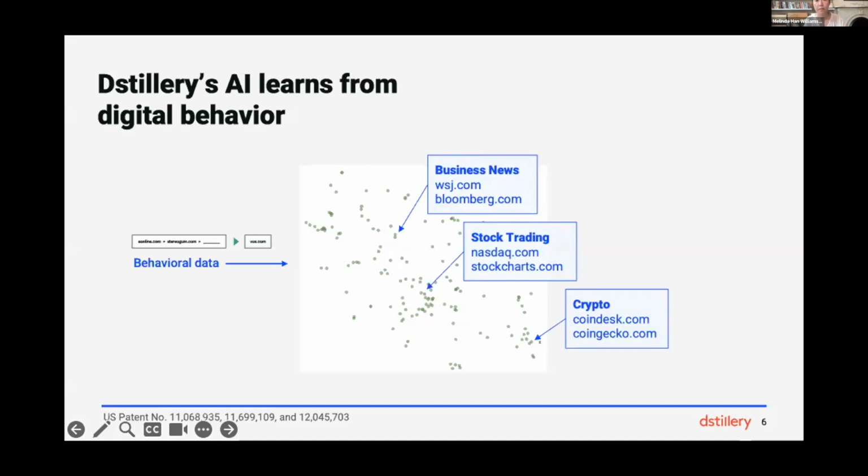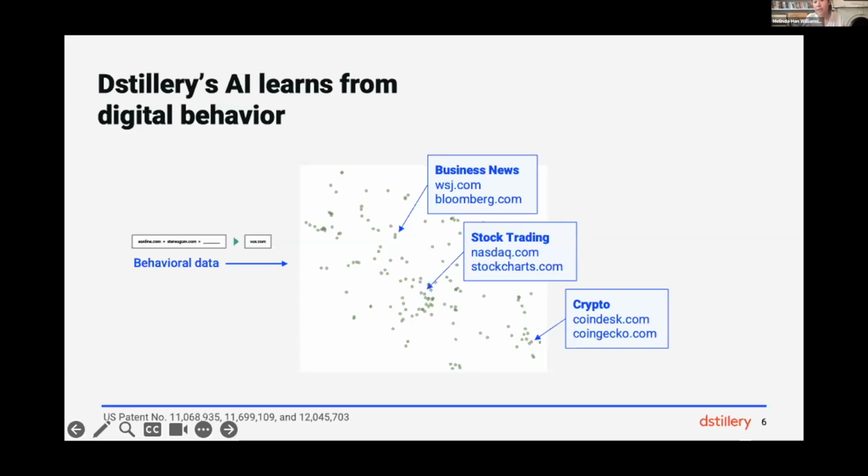I'm showing this in 2D, but the full data the model looks at is in 128 dimensions. So each of these sites is represented by a 128 dimensional vector that captures what this visit means. You've heard of embeddings as a thing that captures the meaning of words in a large language model. This is our embedding for digital behavior. Our AI has learned what a visit to each of these inventories means based on how they're visited in real life, and that information is all captured here on this map.